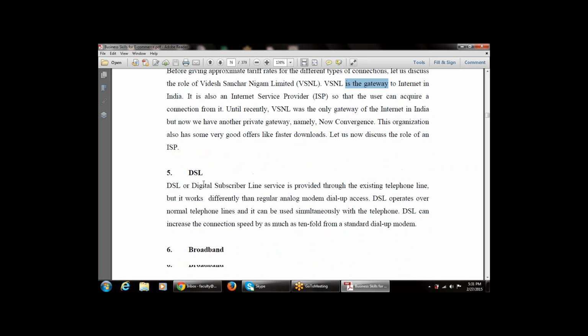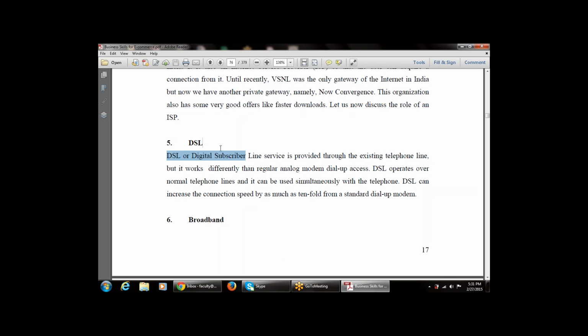It is an ISP. Now the next is DSL, that is, the digital subscriber line. It is also provided through the existing telephone lines that are available with the user, but it works differently than regular analog modem dial-up access. DSL is a service available with the telephone lines, but its working is different from the regular analog modem dial-up access.